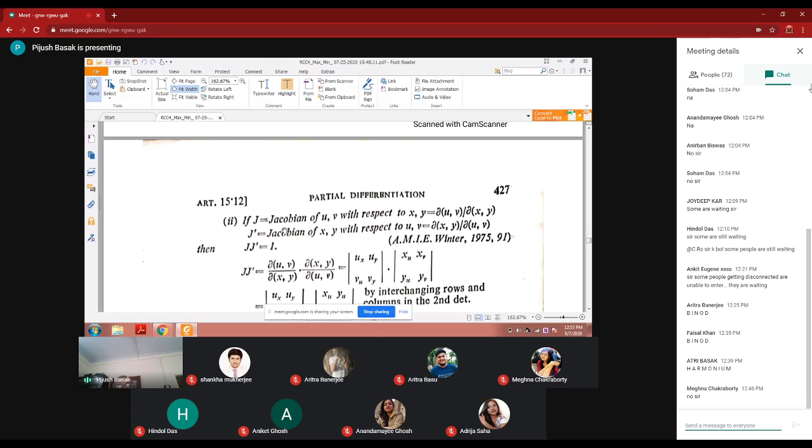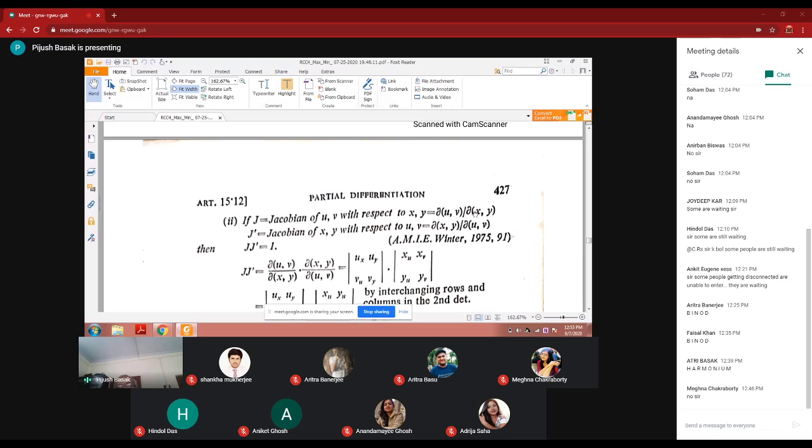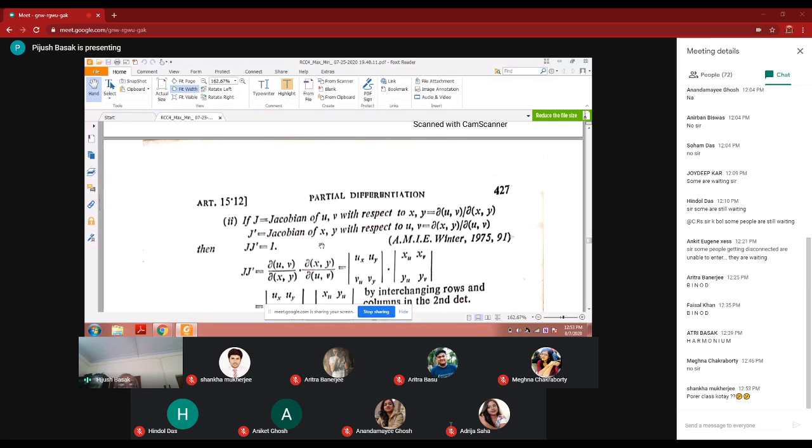So Jacobian J is equal to Jacobian of UV with respect to XY. Then del U del X, del U del Y, and so on. They have written it in this del form; any form can be used. And J dash means the rows and columns are interchanged. That is the Jacobian of XY with respect to UV, the opposite one, del X del Y by del U del V.